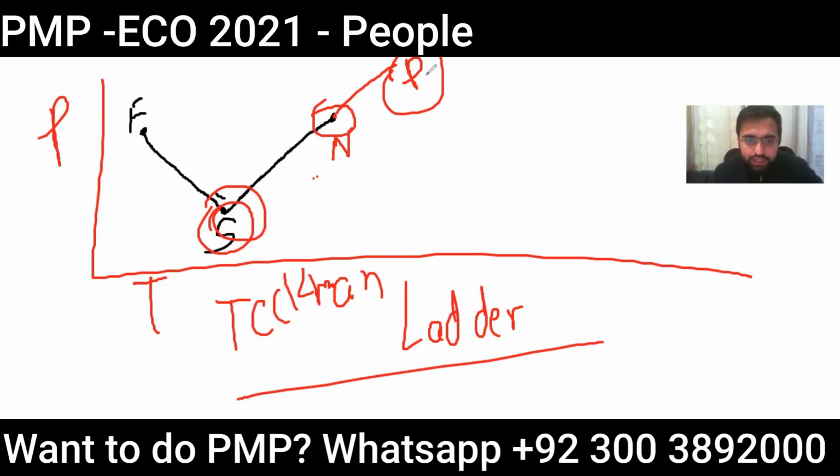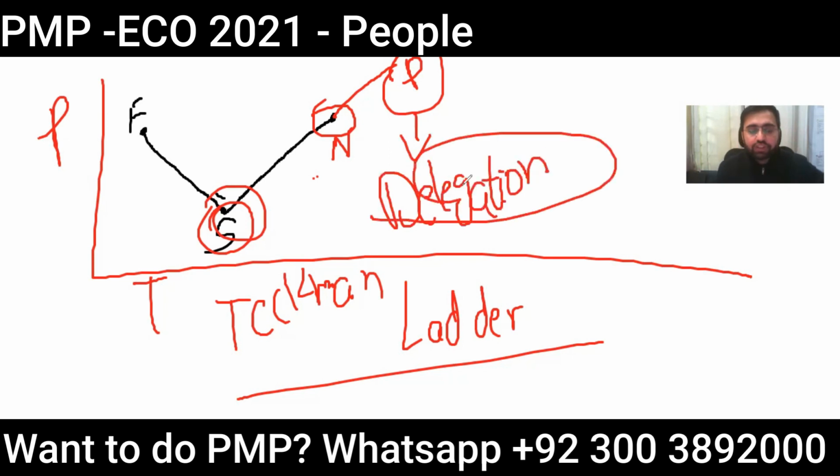So the role of the project manager here is more of delegation. He needs to step away. This is very important. If we keep on supporting or coaching at this stage, it will actually demoralize the team. The team will start thinking that we don't know the task very well, and that's why the project managers keep bothering us. So he has to basically delegate. Here, the role of a servant leader actually comes in.